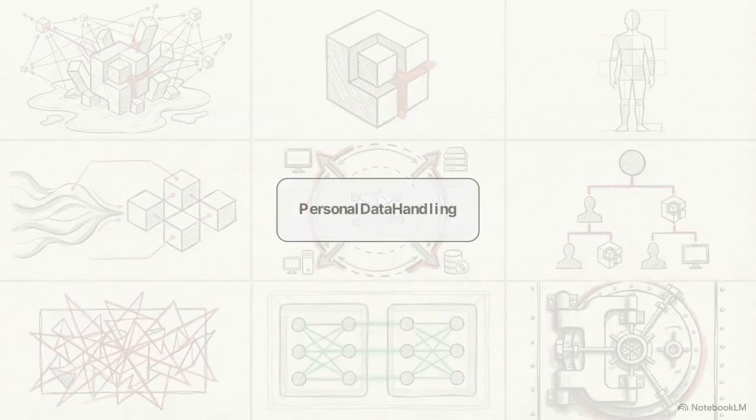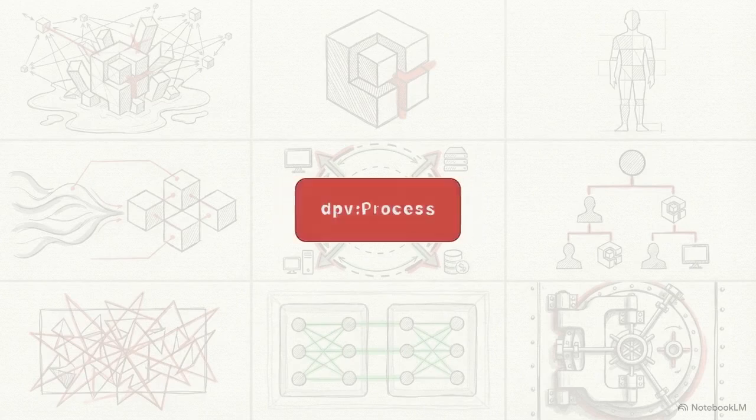At the center of this architecture is a single foundational node, DPV process. This is the core binding agent of the entire ontology. This concept replaces the deprecated version 1.0 personal data handling concept, aligning the model directly with standard enterprise software terminology for any action or activity. From this central process, we establish specific relationships.